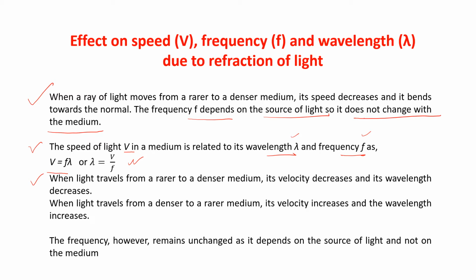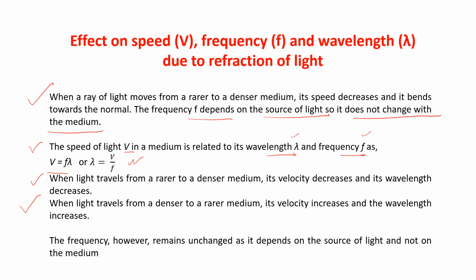Again, when light travels from rarer to denser medium, its velocity decreases and its wavelength decreases. When light travels from denser to rarer medium, its velocity increases and wavelength increases.